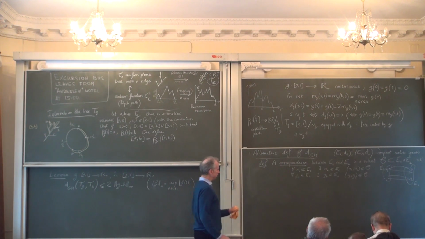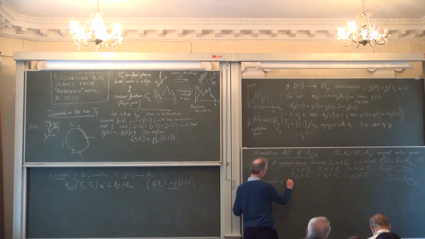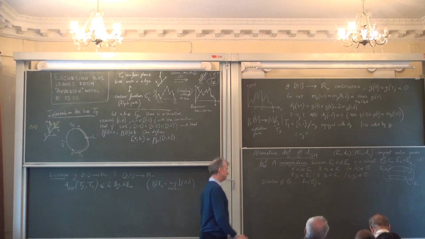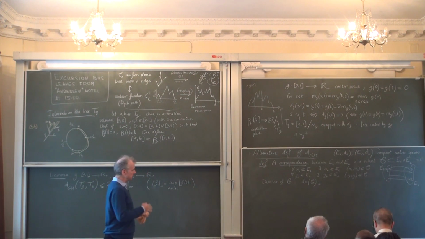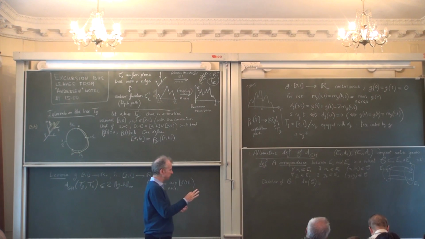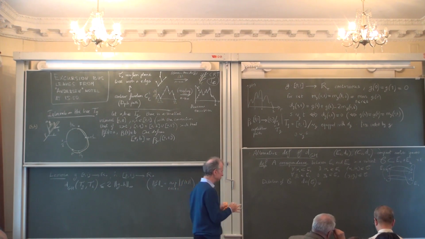Once you have defined the correspondence, you can also define the distortion of this correspondence. Basically the distortion will tell you whether the correspondence deforms the metric.